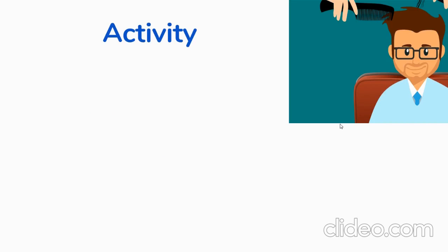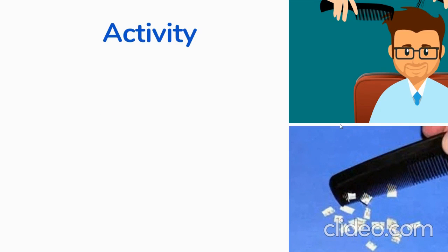Take a comb and rub it on your dry hair, okay, and make the comb attract small pieces of paper. Does it attract? You need to say it, okay? Try out this activity at home.